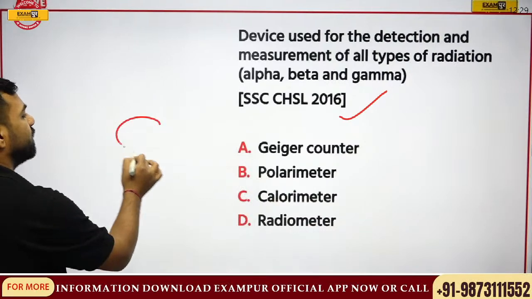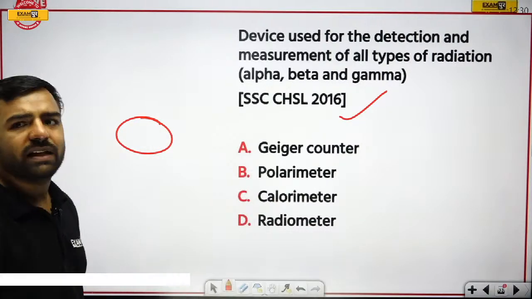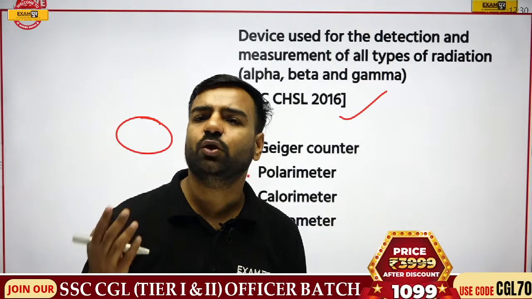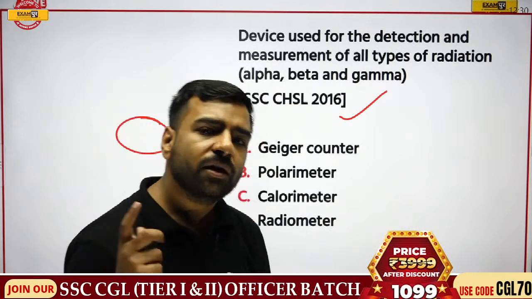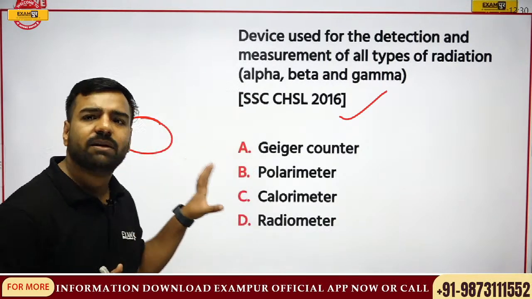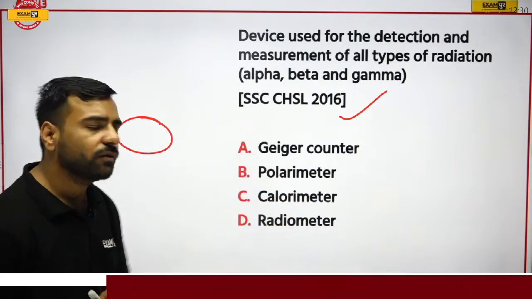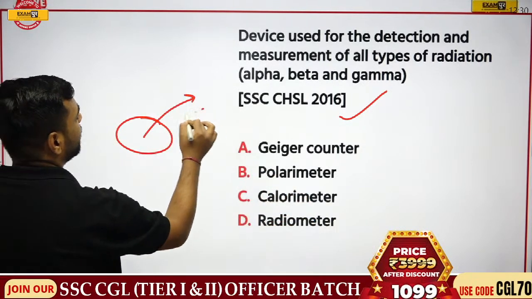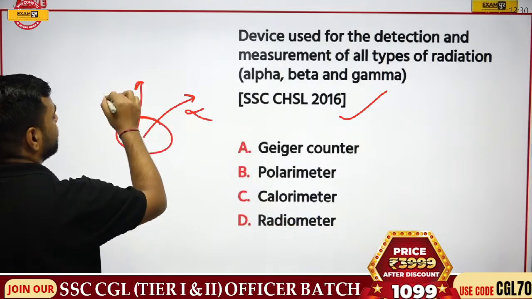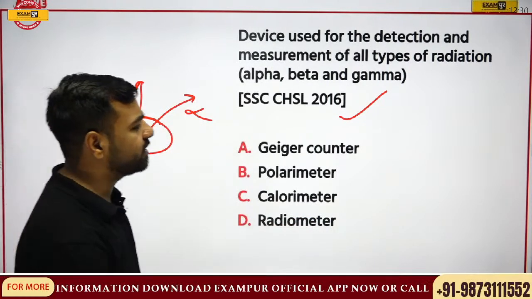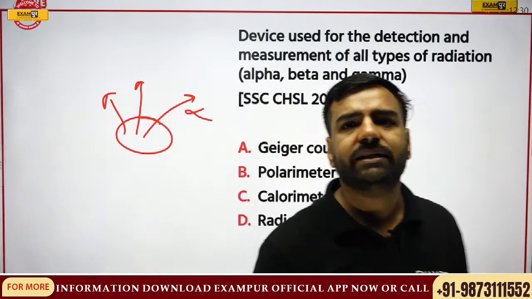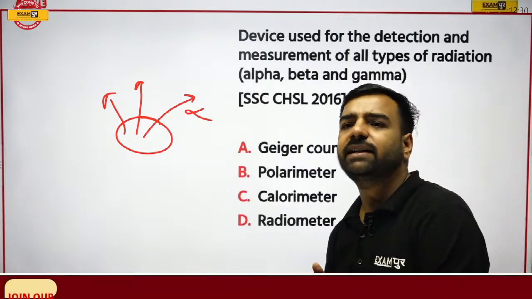Please remember, when we talk about radioactive elements, like uranium and plutonium, they have an unstable nucleus. Because of this instability, they keep on emitting alpha rays, beta rays, and gamma rays. Now, if I want to measure these radiations, what can be used?